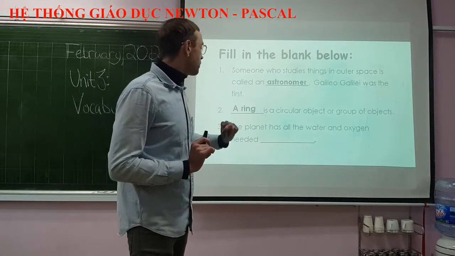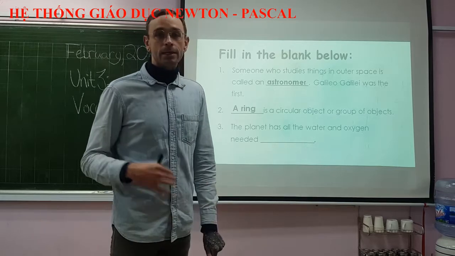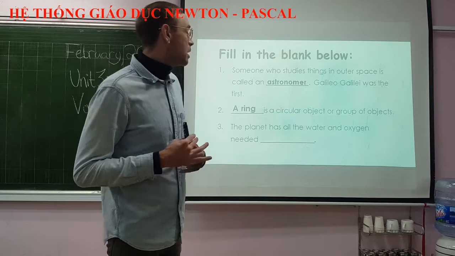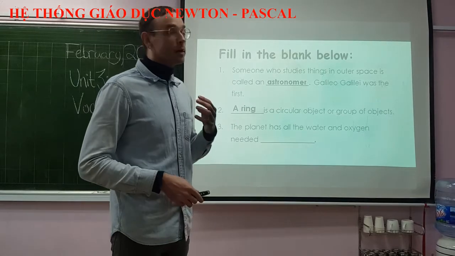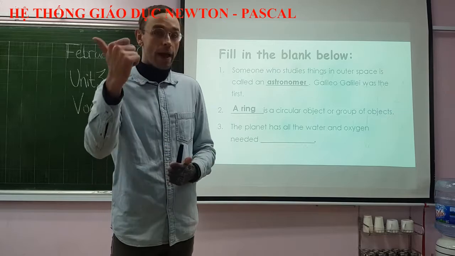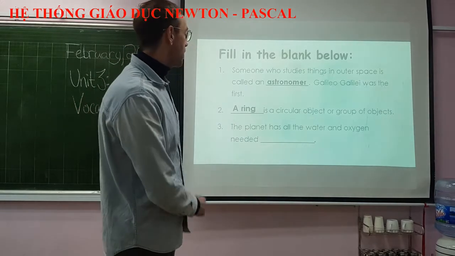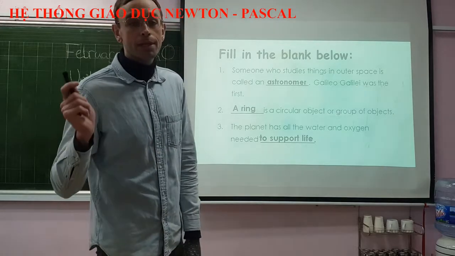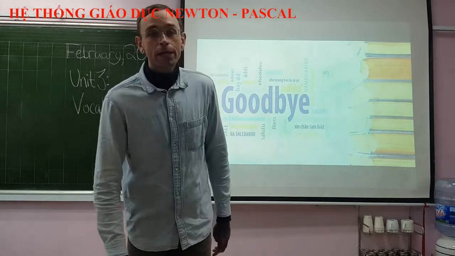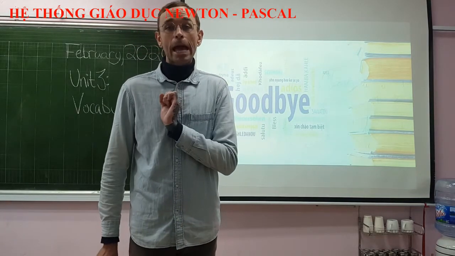And finally, number 3, the planet has all the water and oxygen needed blank. Well, remember we just talked about this one. A planet needs water, oxygen, the correct temperature, the correct gravity, and many other factors in order for that planet to support life. All right. Those are all the questions we have for this part of our Unit 3 vocabulary.